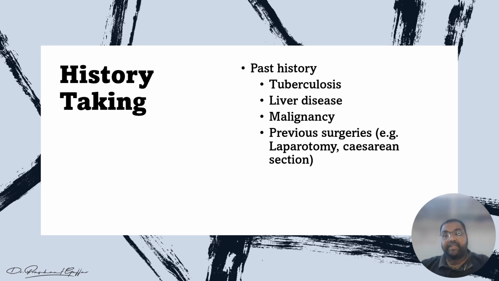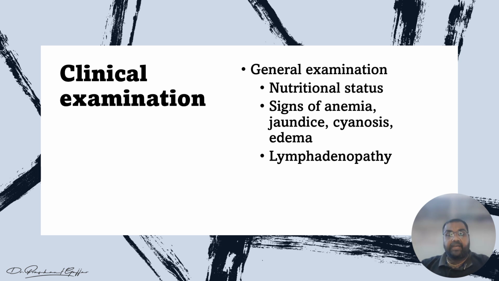Now we do the clinical examination. First in the clinical examination, we start with the general examination. We have to assess the nutritional status. We can find signs of anemia: check the nails, the sclera, and the tongue, and watch for jaundice, cyanosis, and edema. Then we have to perform palpation for lymphadenopathy. If any lymph node is enlarged, it suggests there is an inflammatory condition in the body. Right, now we move on to the abdominal examination, the systemic examination.